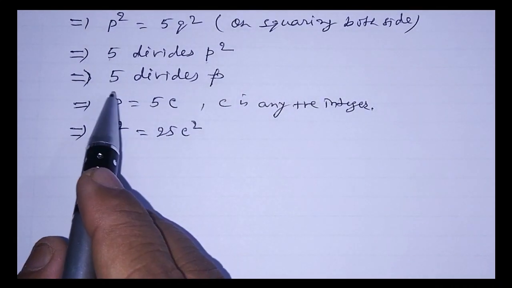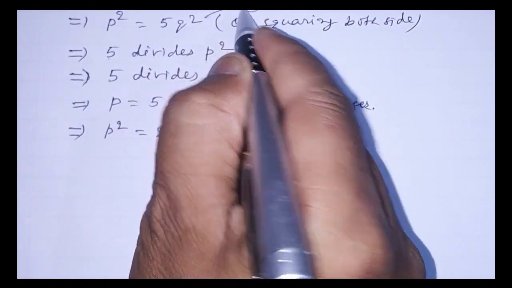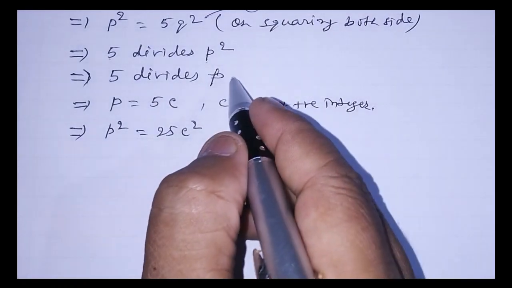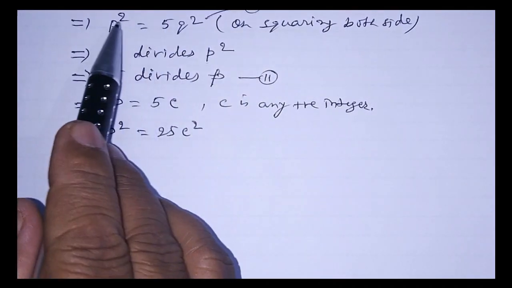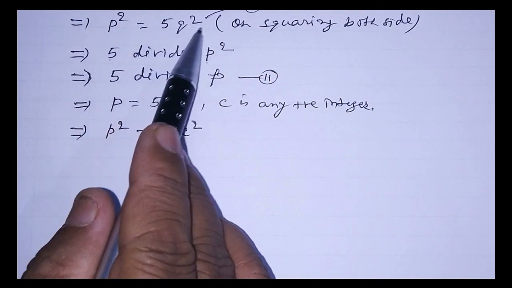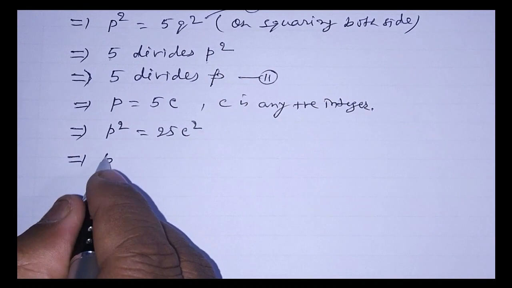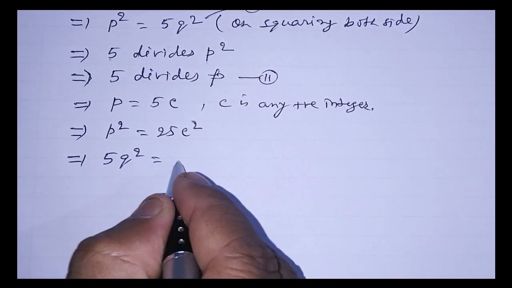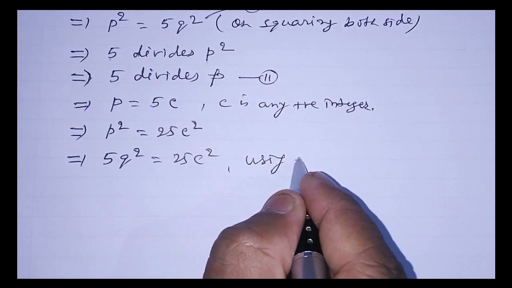And we have the value of P square here. If we consider this as equation number 1 and this as equation number 2, then from equation number 1, if we put the value of P square, we get 5Q square. So 5Q square equals 25C square using equation number 1.